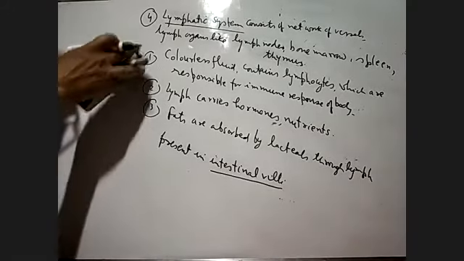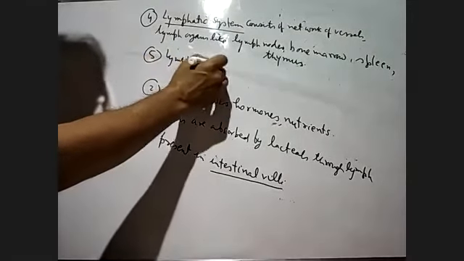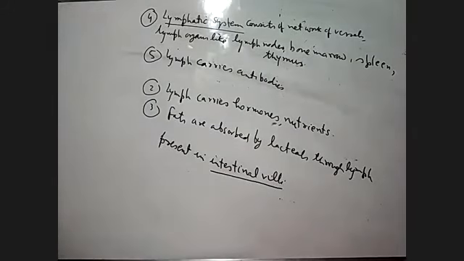So we can also write, number 5, lymph carries antibodies. This is all about the lymph.